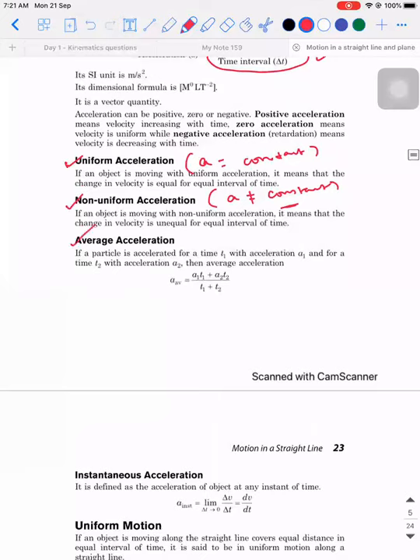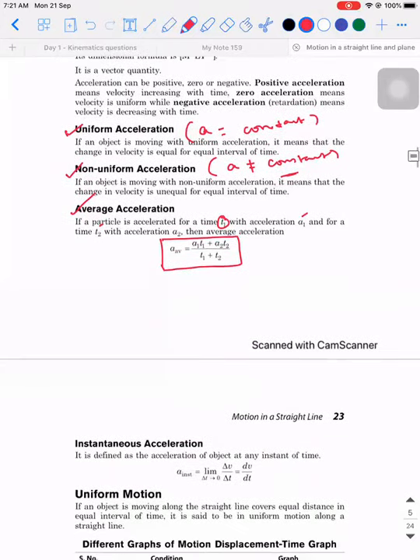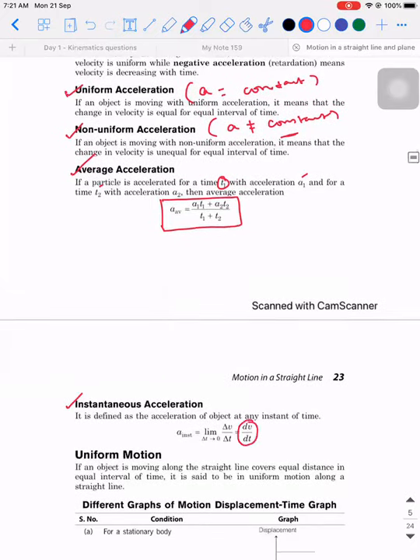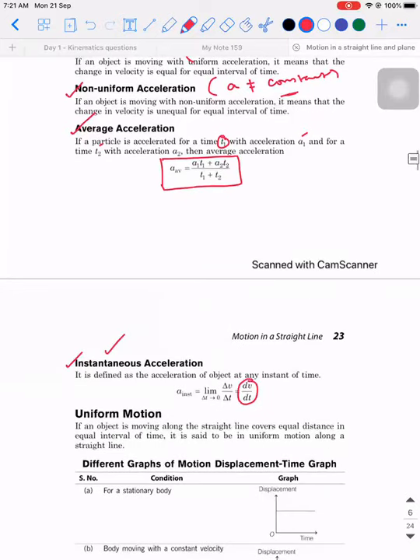So again, average acceleration is defined like this. If the particle is accelerated for time t1 with acceleration a1 and for time t2 with acceleration a2, then the average acceleration is given as a1 t1 plus a2 t2 divided by t1 plus t2. So make a note of this point below. So what do you mean by instantaneous acceleration? Again, it is dv by dt. I told you, instantaneous means differentiation. So these are all the concepts related to the basic terminologies. How to apply them? We are going to do problems in 10 minutes.